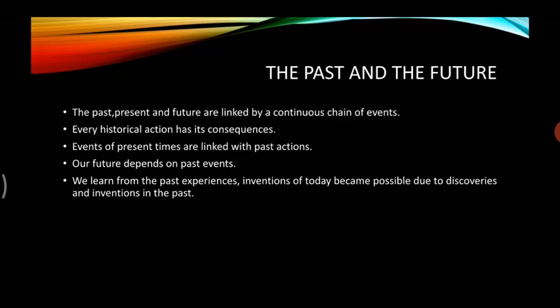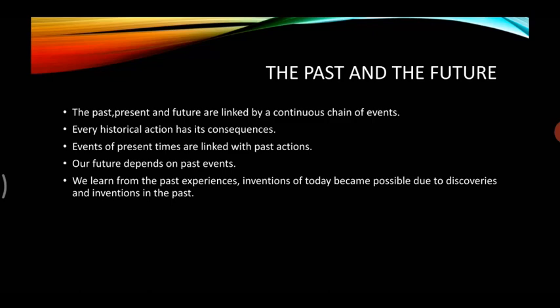When we understand this, we realize that our future depends on past events. For example, we learn that man began to make tools from what was available in nature. In ancient times, how did man make tools? From things available in nature, for example wood and stones, right?